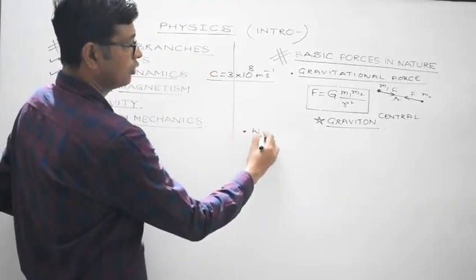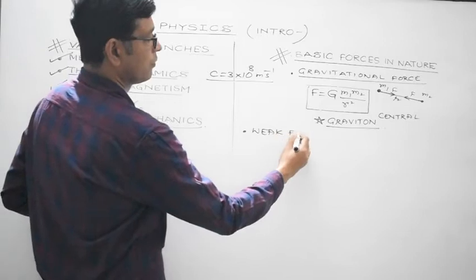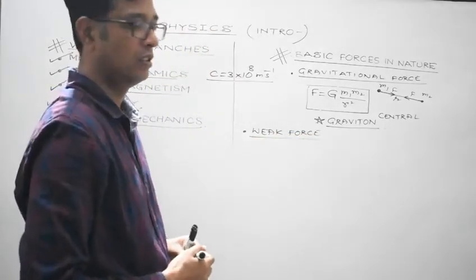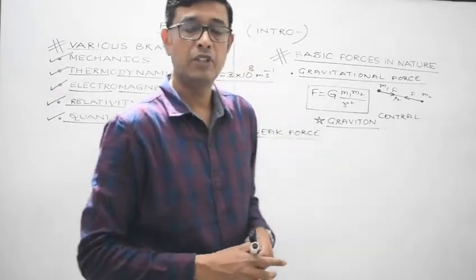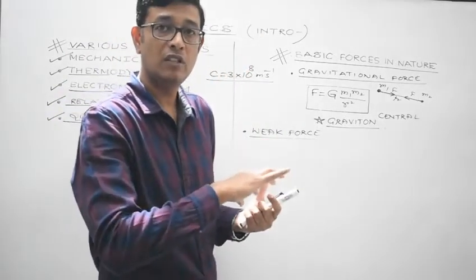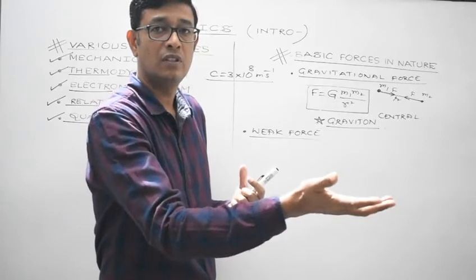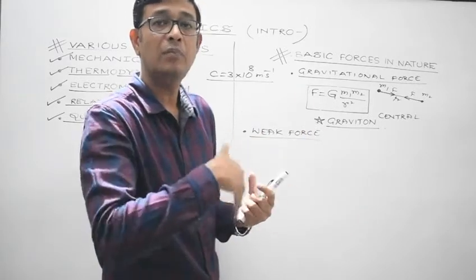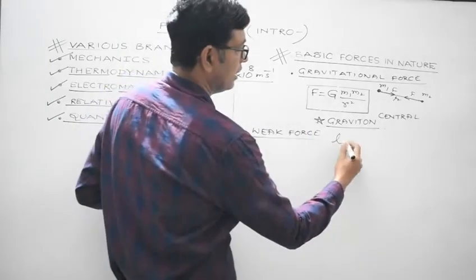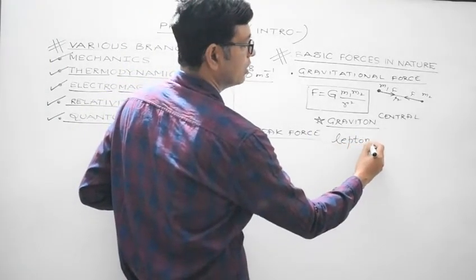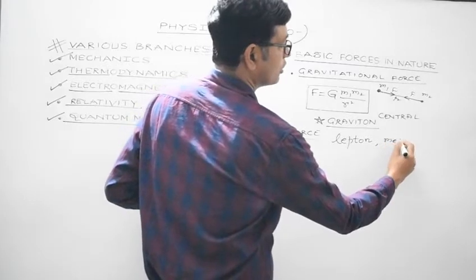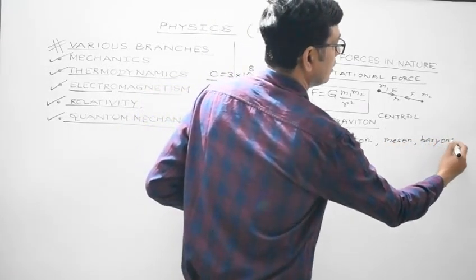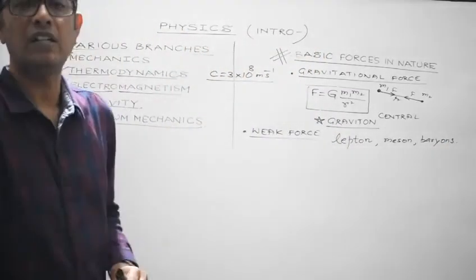Second is weak force. This is the force which comes into play between a lepton and another lepton, or a lepton and a meson, or a lepton and a baryon. Lepton, L-E-P-T-O-N. Mesons, baryons. These are subatomic elementary particles, right?